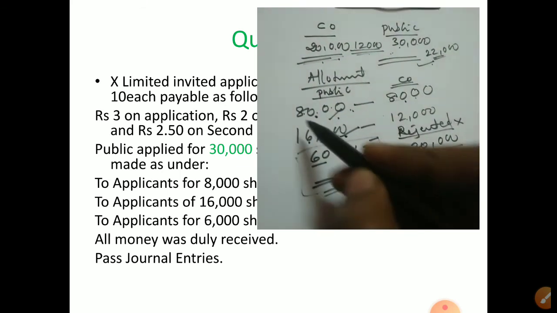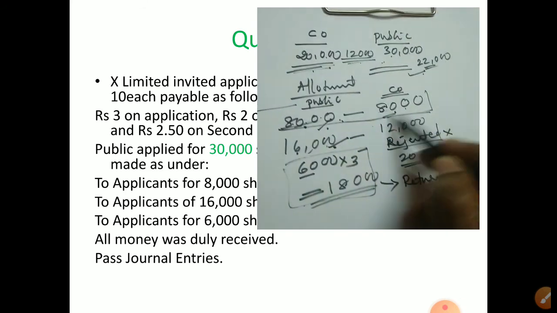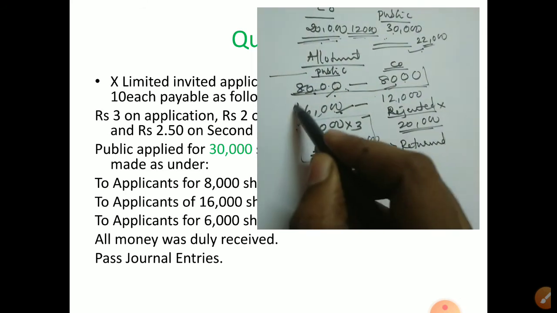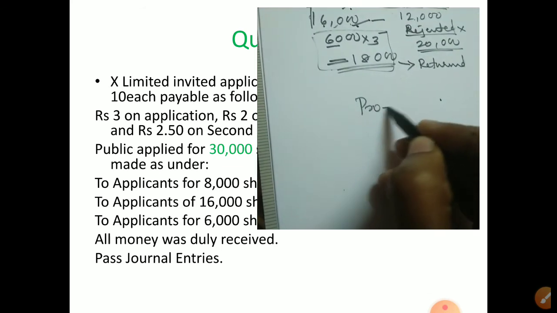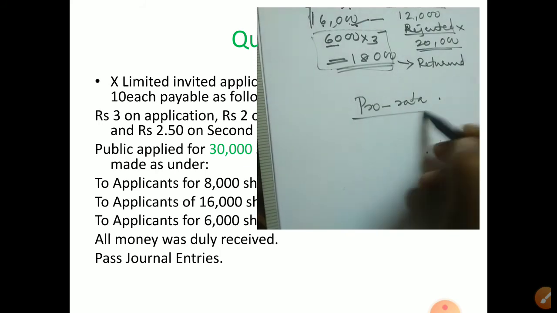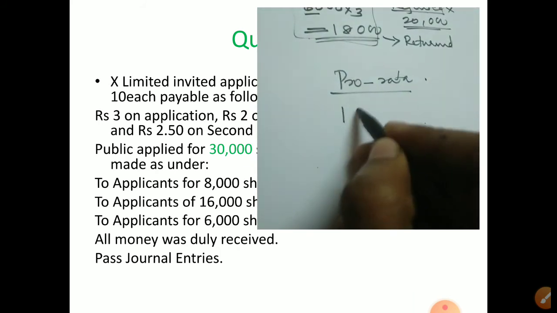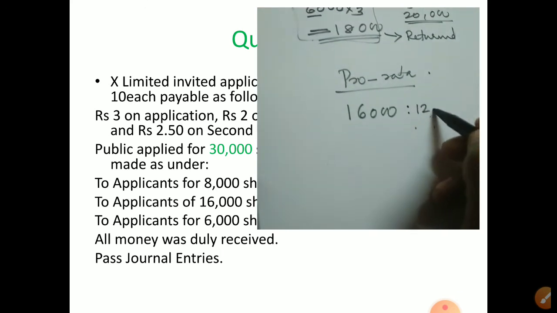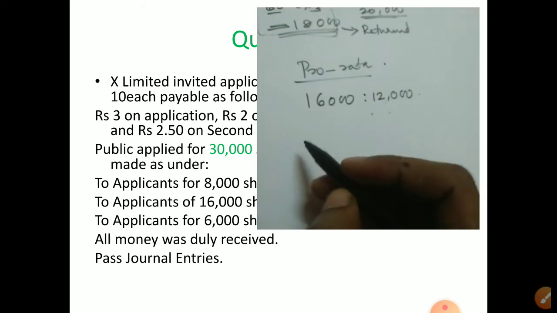Now for this full category also, no need to do anything. 8,000 value, 8,000 given. Now what you have to do is for the pro rata category. So the pro rata category I am writing here once again. Pro rata, what is pro rata here? 16,000 shares. Those who asked for 16,000 were given 12,000. So what is the ratio we can say here?